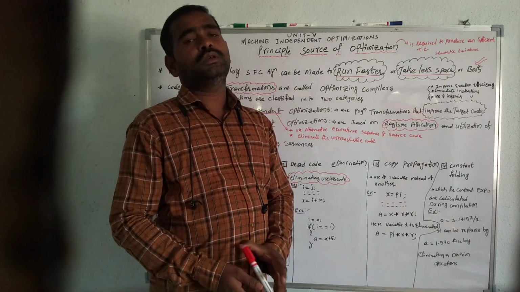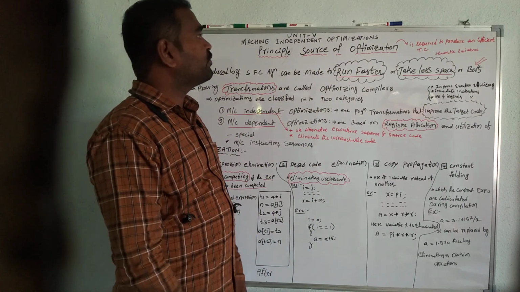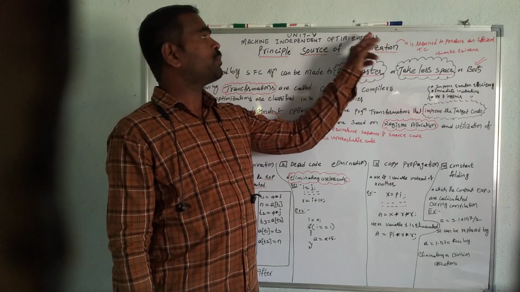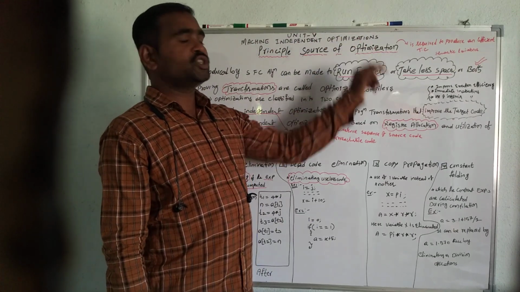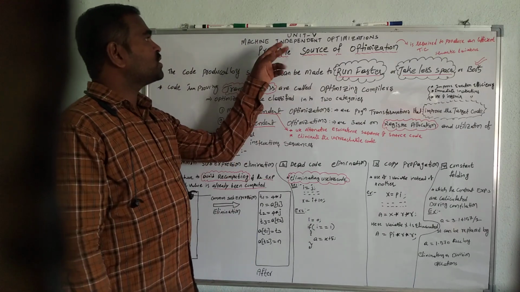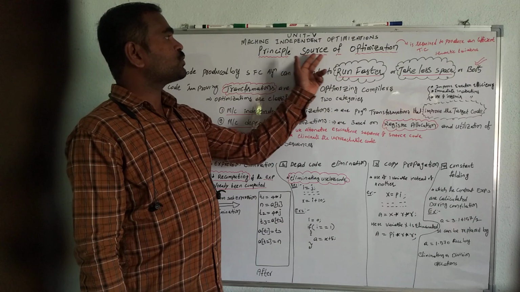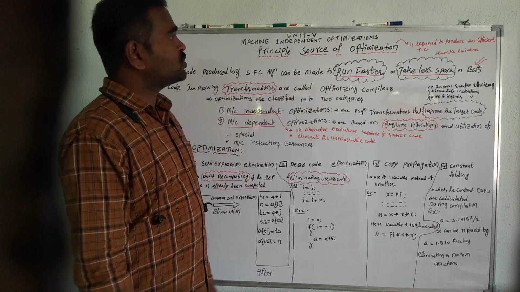Hello viewers, now I am going to explain unit 5, machine independent optimization. The topic of the 5th unit is machine independent optimization. In that, the subtopic is the principal sources of optimization. The principal sources of optimization is the first topic.